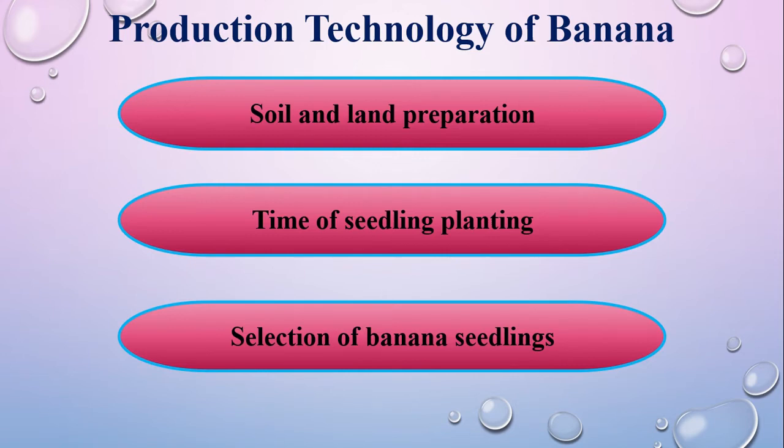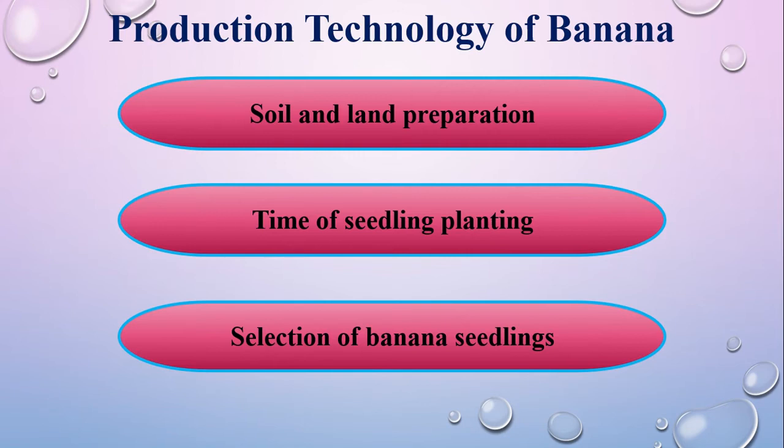Fertile loamy soil is suitable for banana cultivation. The land should receive sufficient sunlight and have drainage system facilities. The land should be deeply plowed, and thereafter pits measuring 50 by 50 by 50 centimeters should be made, maintaining 2 meter distance. That means the distance between the plants should be 2 meters between pits.